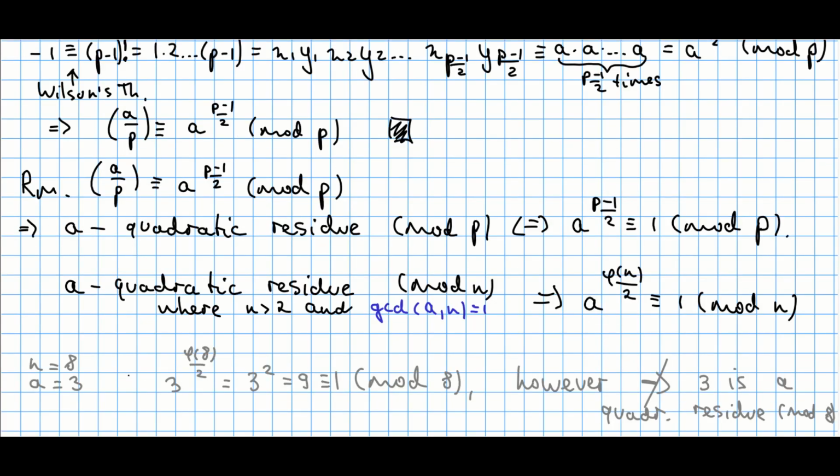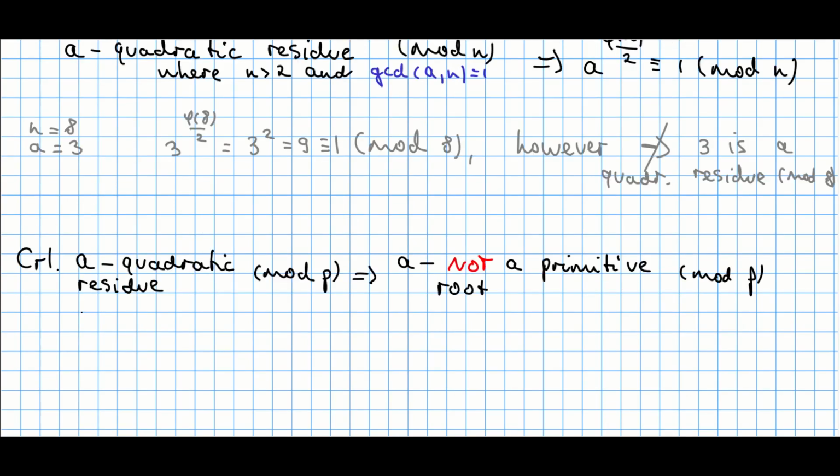The reverse direction does not hold if you take the case when n equals 8 and a equals 3. You can check that this holds, so 3 raised to the power of phi(8)/2, so this is just 3 squared. In fact, this is 9, which is congruent to 1 modulo 8, so this holds. However, it does not imply that 3 is a quadratic residue modulo 8. In fact, 3 is not a quadratic residue modulo 8, and that's the exercise you need to check.